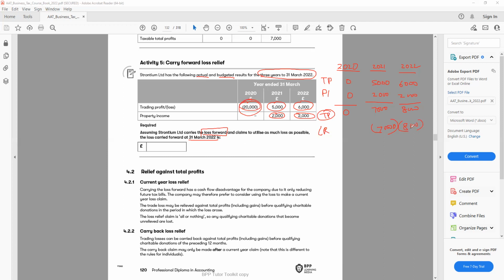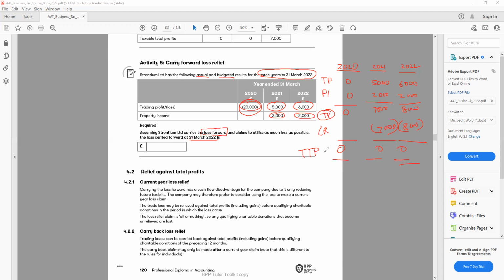So this is the carried forward we have, and in all these years our total taxable profit will be 0. So my TTP will be 0.